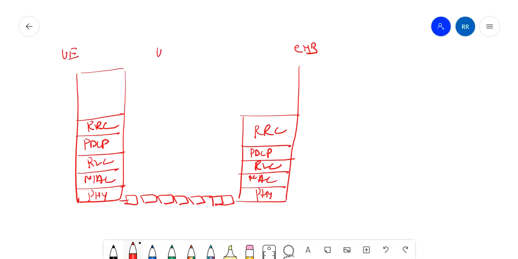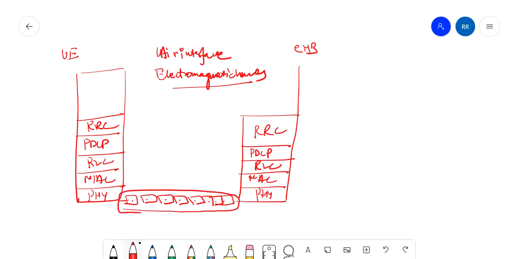We can say it is the air interface layer, electromagnetic waves. So information is transmitted over these frames only, over the air interface on the physical layer. It's very important to understand this layer, and that's what I am explaining here.